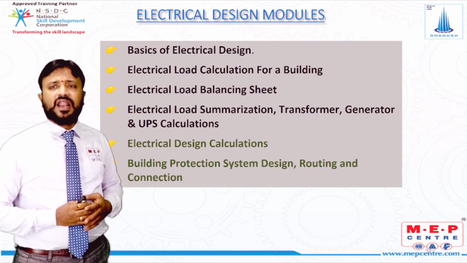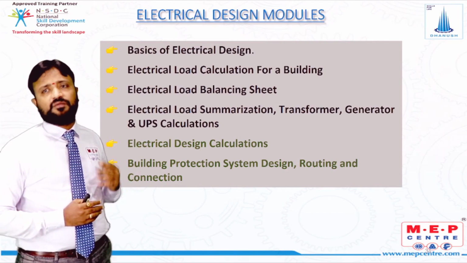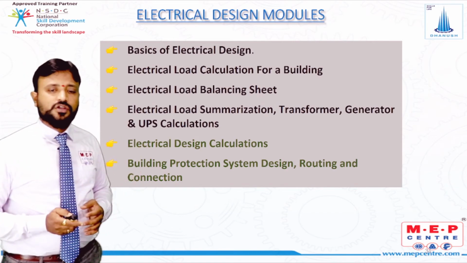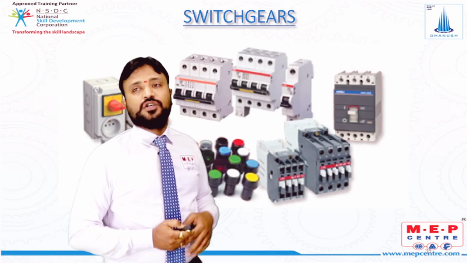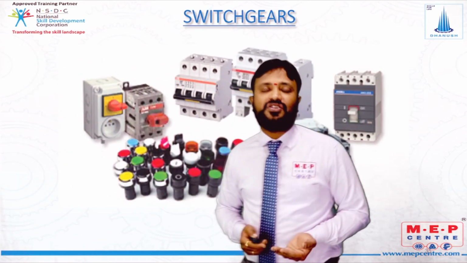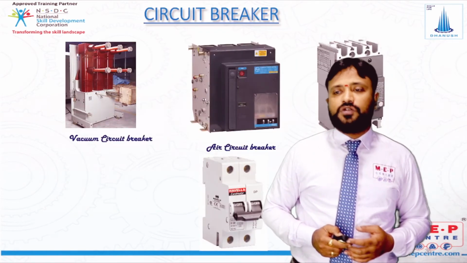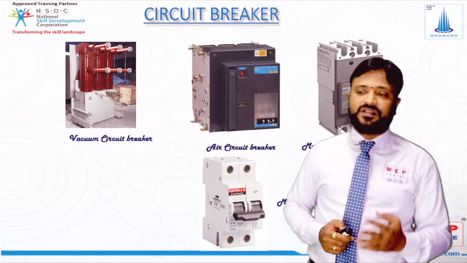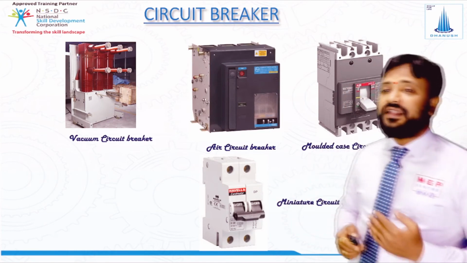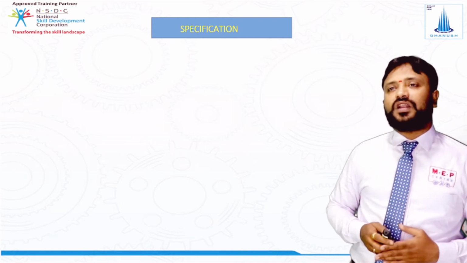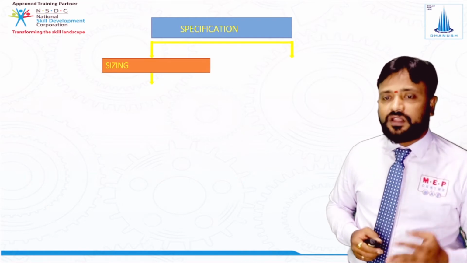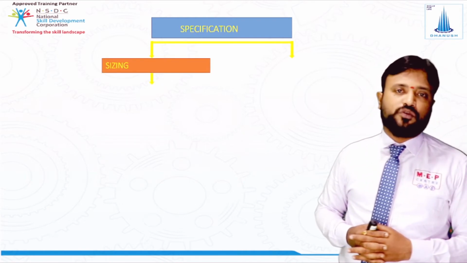Now when you see the last two modules, electrical design calculation and building protection system design, routing and connection, what are we going to study in this? We are going to study the calculations related to circuit switchgear, like voltage drop and short circuits. You can see vacuum circuit breaker, air circuit breaker, MCCB, and miniature circuit breaker. Which type of circuit breaker do we use where? In the total calculations related to this, the first is circuit breaker sizing.